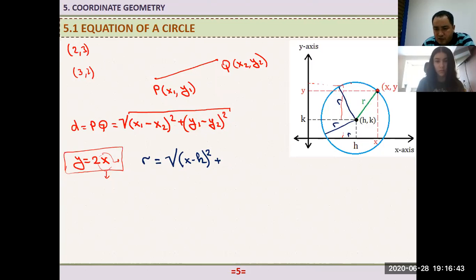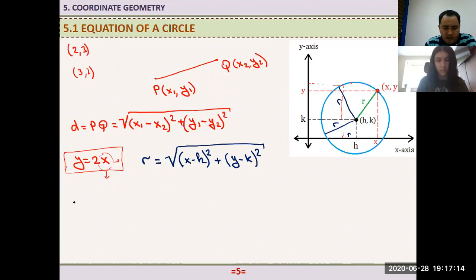We are talking about these two different points. And this is a fixed point. It is a variable point. It can be anything, but we have a restriction. It must be on this circle. So now here we need to write the difference of the y coordinates according to this formula. So here we have y minus, how about the y coordinate of this point? It is k. So that is squared here. And just put this square root symbol here.